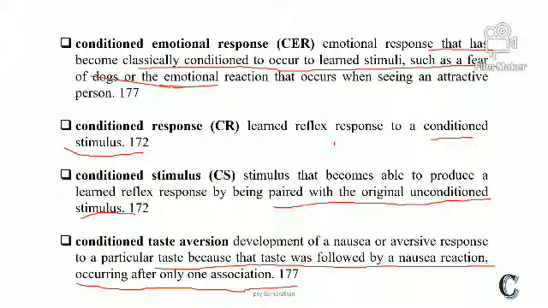So basically, the nausea or aversive response develops for a particular taste.